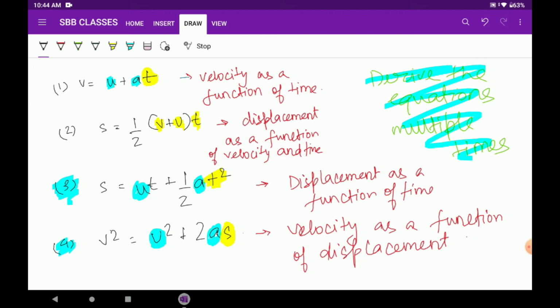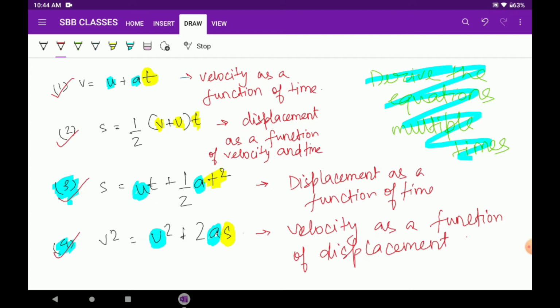Some problems will require you to use 2 or 3 equations. Once you are very thorough with them, you know in which situation to apply which equation.